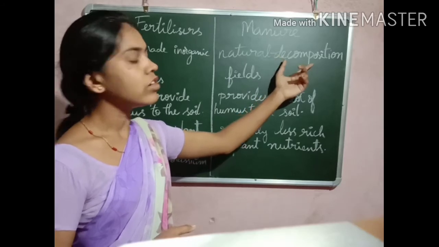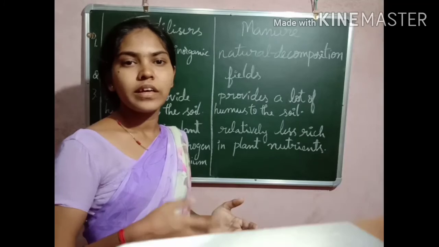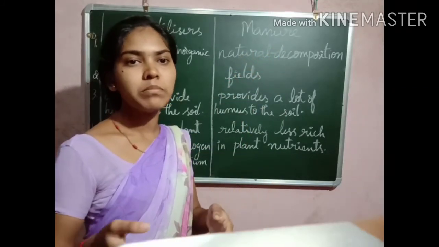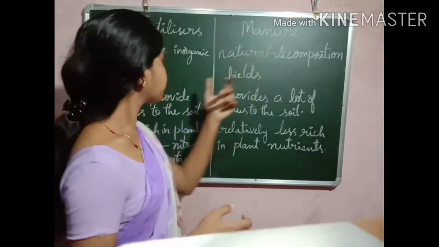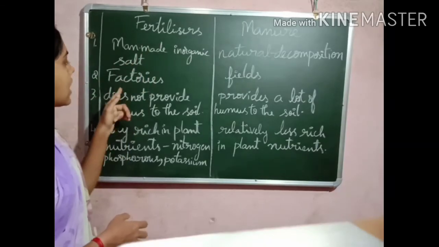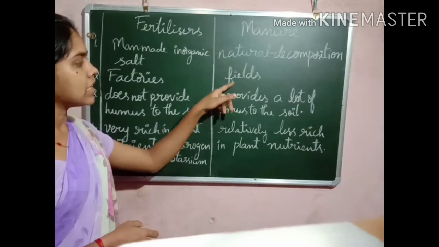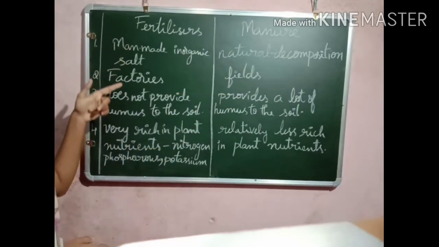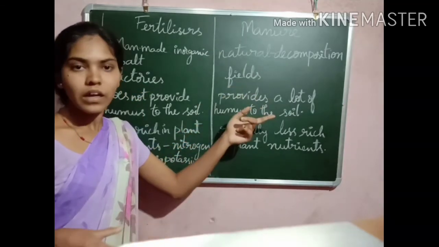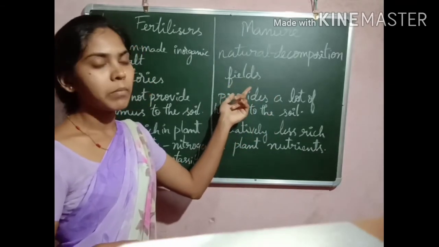We obtain manure by the decomposition of animal waste and kitchen waste. When dead plants and animals are decomposed, we get manure. The next difference is that fertilizers are prepared in factories, and manure is prepared in the field, meaning the nearby fields where the crop is cultivated. It is very simple to prepare manure.